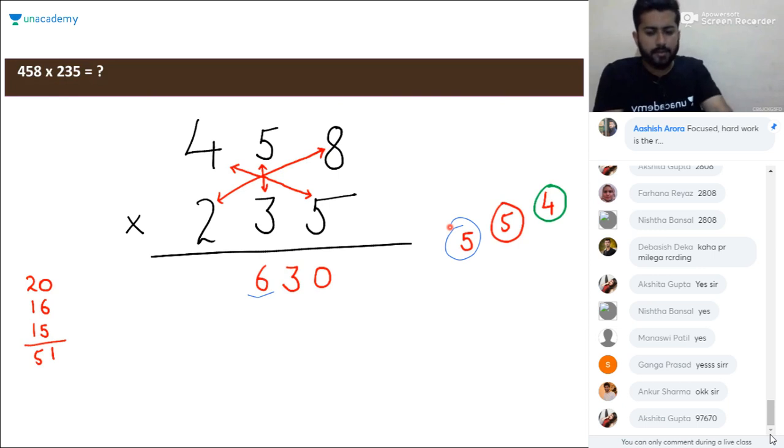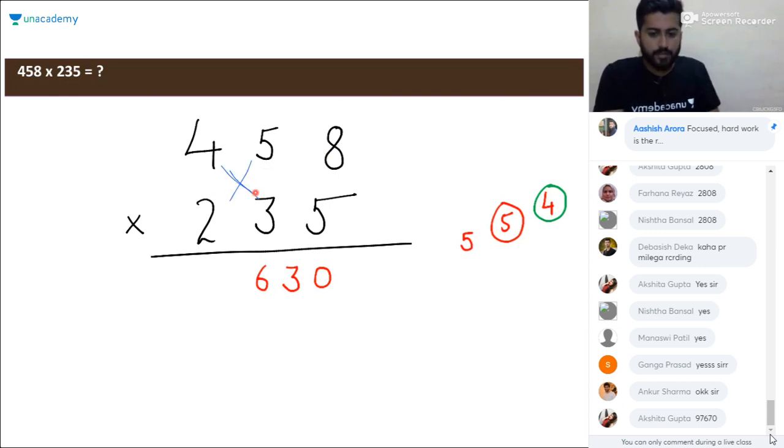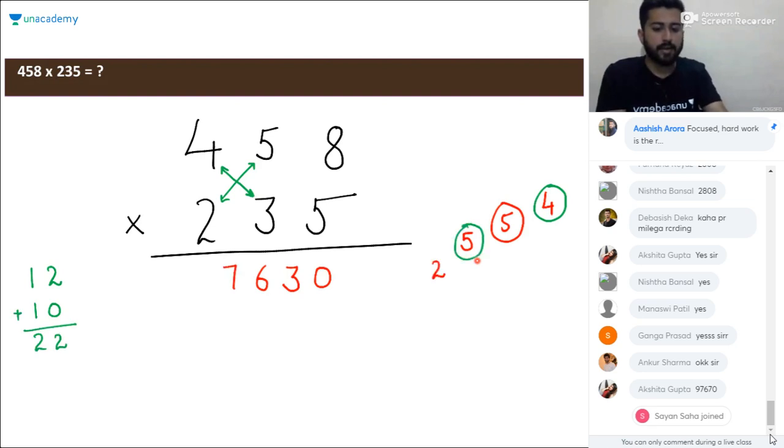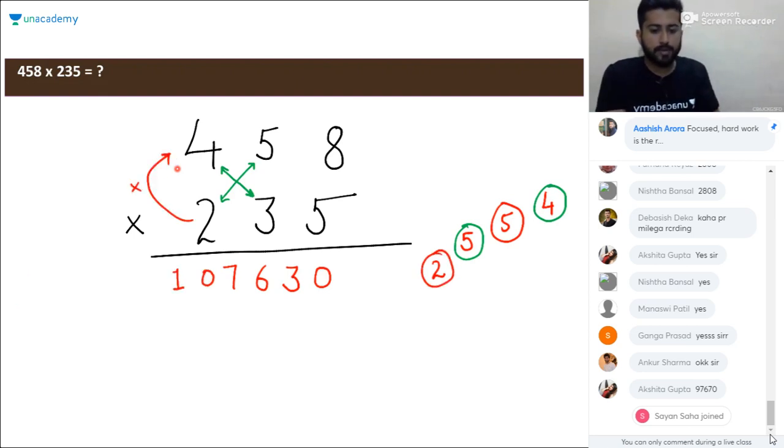And then the next step will be considering this cross. 3 into 4 will be 12 and 5 into 2 will be 10. So 12 plus 10 will be 22 and plus 5 will be 27. So you can write 7 here and 2 will be the carry. Next is the last step. 4 into 2 will be 8 and 8 plus 2 will be 10. So here the product will be 107630.